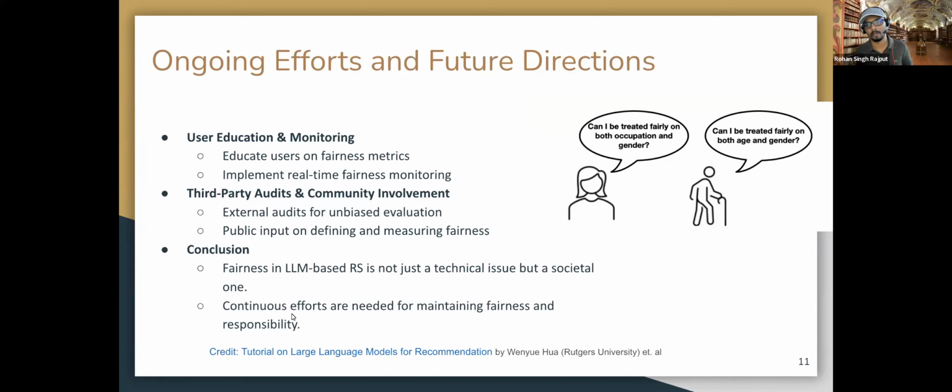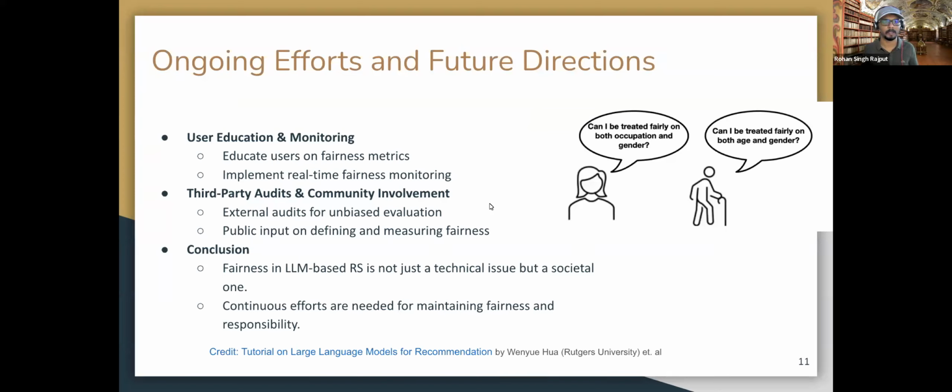We can educate users on our fairness metrics. So we can make sure that all segments of the population, whether gender wise or age wise, are treated fairly, right? We can implement some kind of real-time fairness monitoring solution. There are various metrics, let's say entropy or coverage or diversity, right? There are lots of metrics available that can be monitored in real time to understand how the system is behaving for all sets of users.